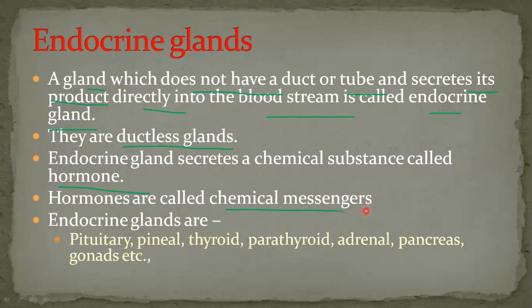The endocrine system is the connection between the nervous system and the different parts of our body. We have different endocrine glands in our body. They are pituitary gland, pineal gland, thyroid gland, parathyroid gland, adrenal gland, pancreas, gonads, etc.